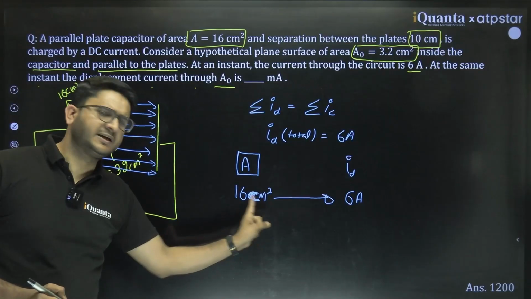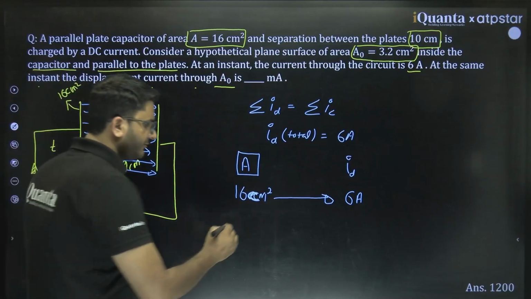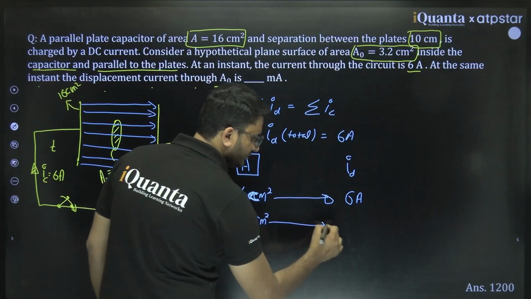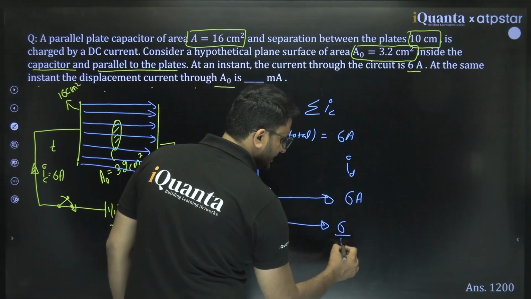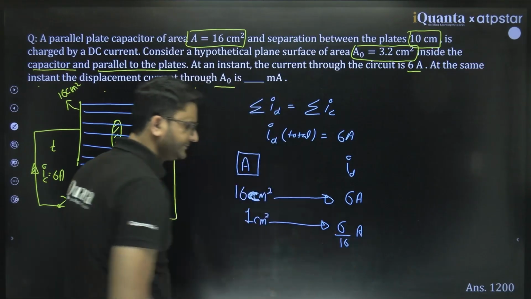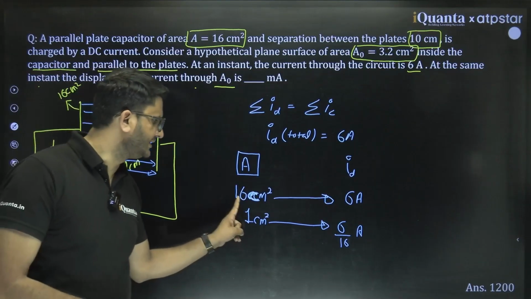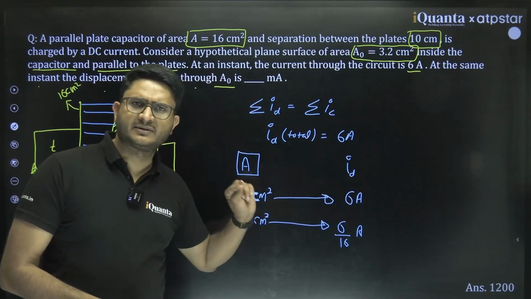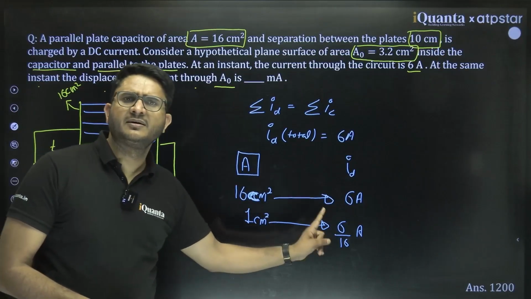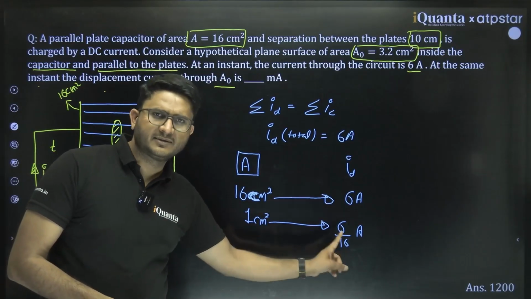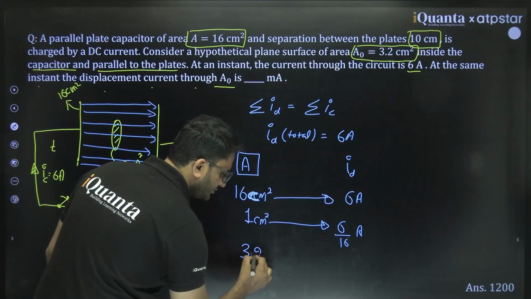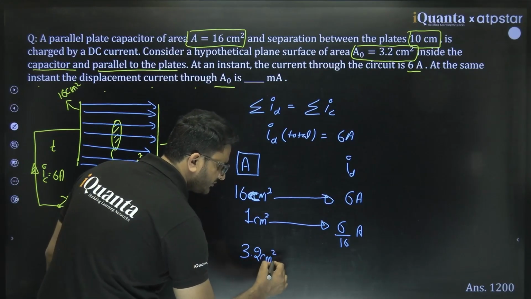What is the current flowing through 1 centimeter square unit area? So you will say that 6 by 16 ampere. Unitary method. 16 centimeter square has a current of 6 ampere. 1 centimeter square will have a current of 6 by 16 ampere. Then what is the current flowing through 3.2 centimeter square?